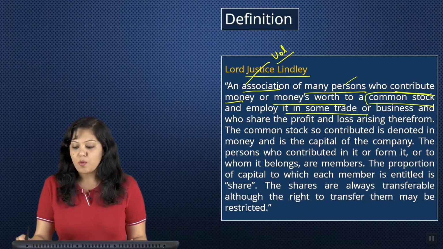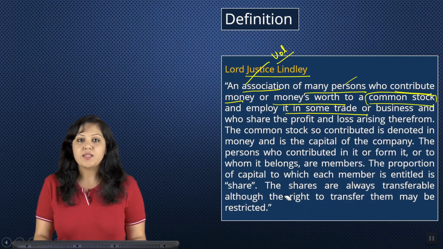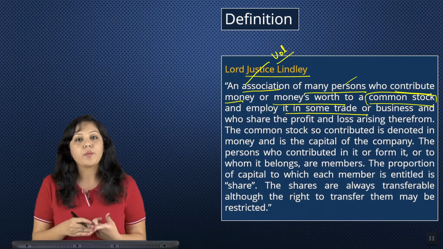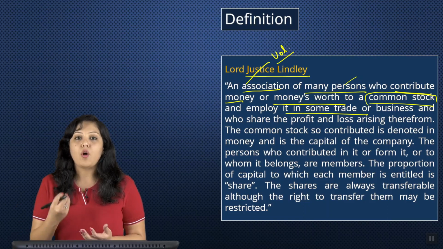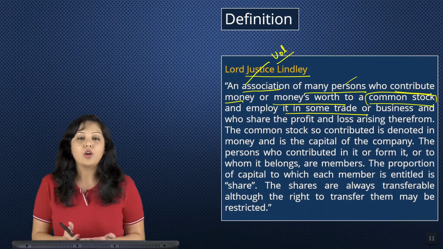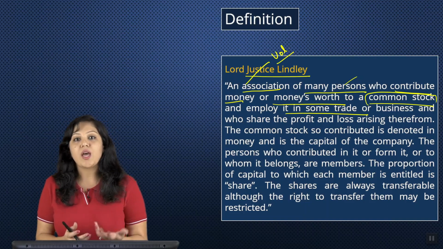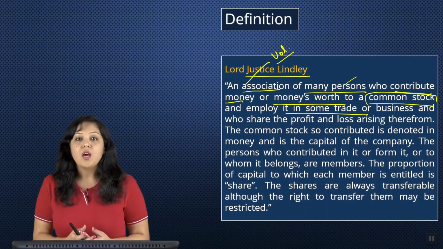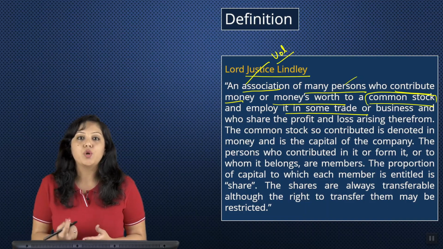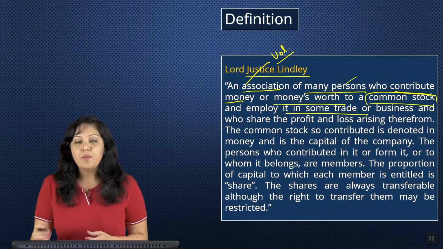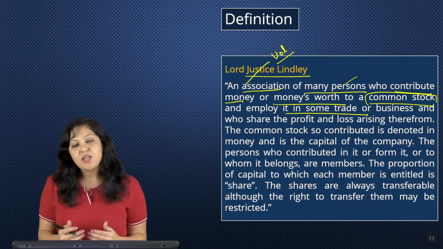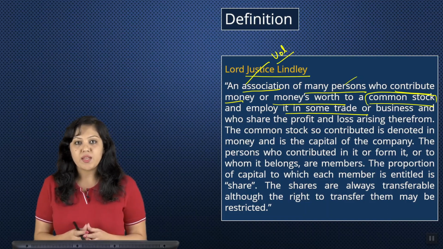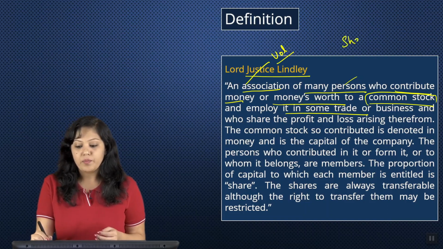Now, what does this term common stock mean? Common stock means, let's say there are 50 people who are coming together to start a company. Now, one person might contribute 10,000, the other person might contribute 20,000. Similarly, all the 50 people would be contributing X amount of money depending on how much they are willing to invest and how much they have the resources to invest, right? Now, all this contribution by individual persons who are forming the company, that becomes a common stock. Common stock is basically used in a layman's term. In Companies Act 2013 as well as in the old Companies Act, it is referred to as share capital. Okay.